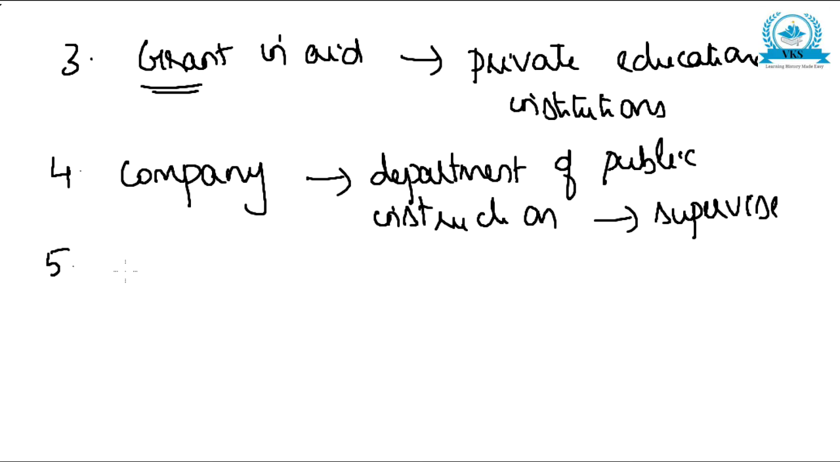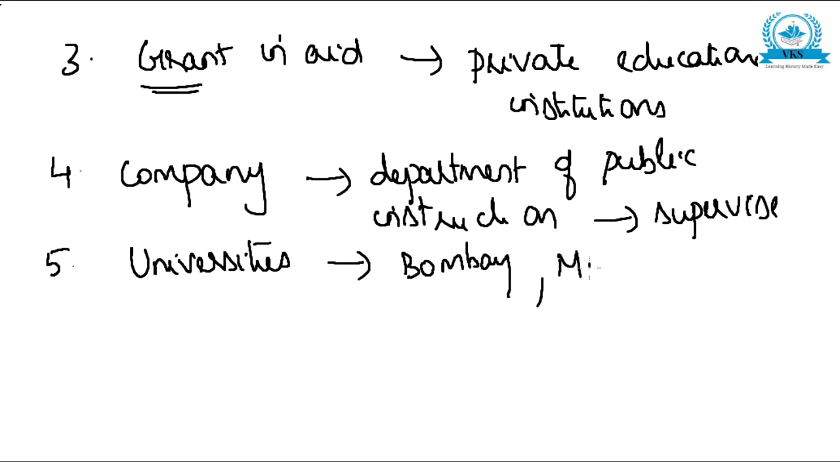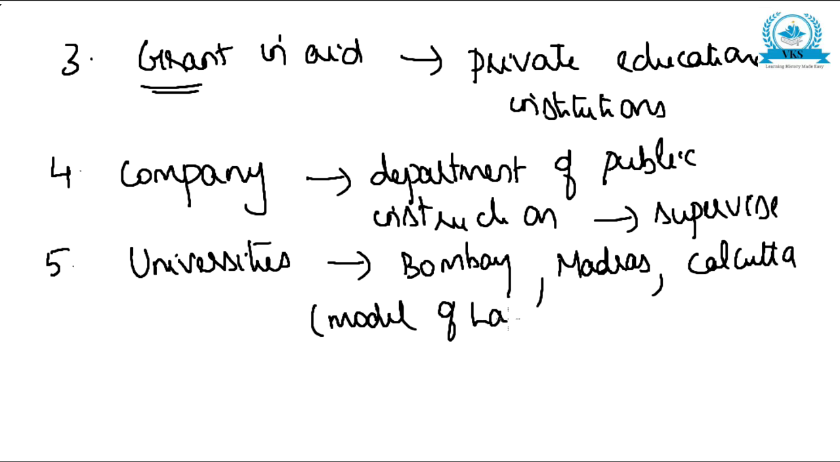The fifth one was to establish universities at Bombay, Madras and Calcutta, and all these universities should be on the model of London University. So, to set up universities at Bombay, Madras and Calcutta on the model of London University.